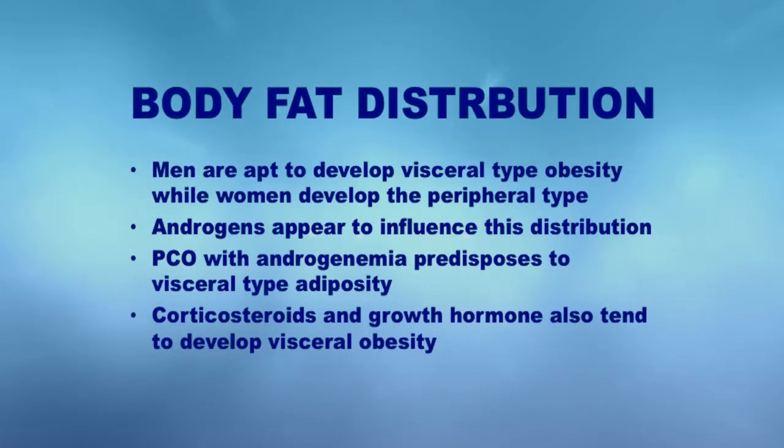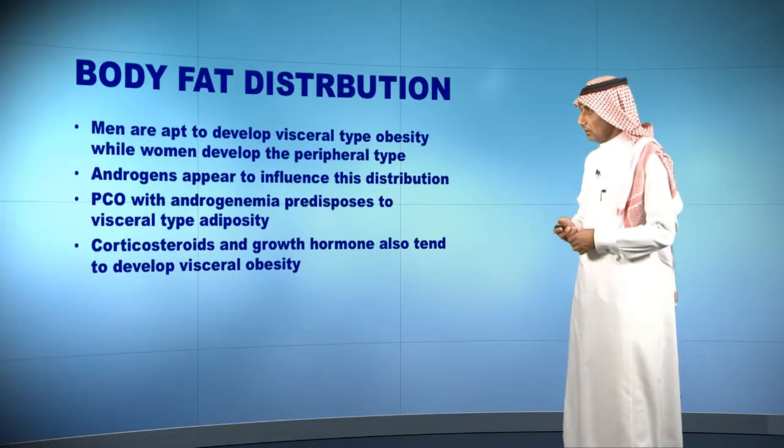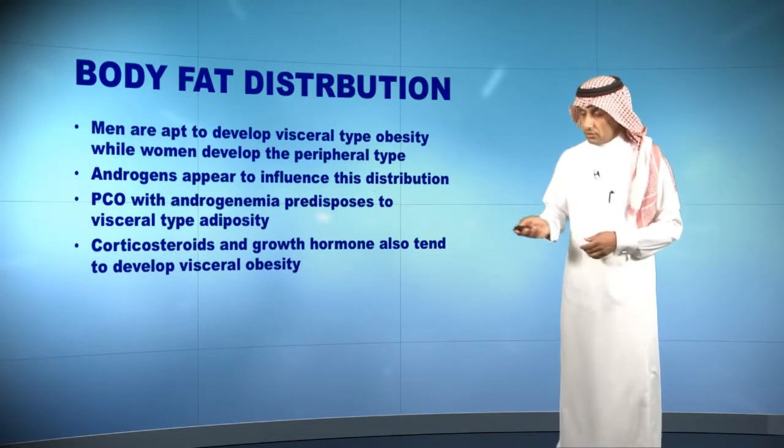So here is body fat distribution, as I mentioned before, between male and female. Men develop visceral type obesity, as I mentioned, while women develop the peripheral type. Androgen appears to influence this distribution. Polycystic ovarian syndrome with hyperandrogenemia is another risk factor for visceral type obesity. Steroids and growth hormones also tend to lead to visceral obesity.